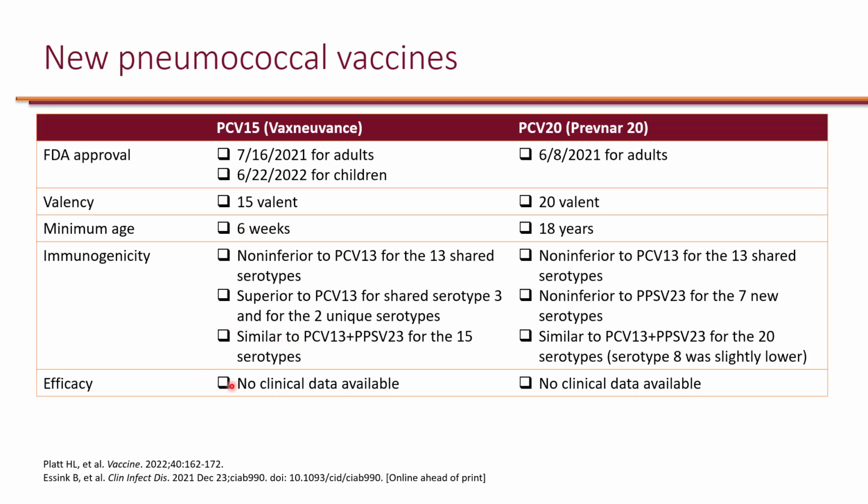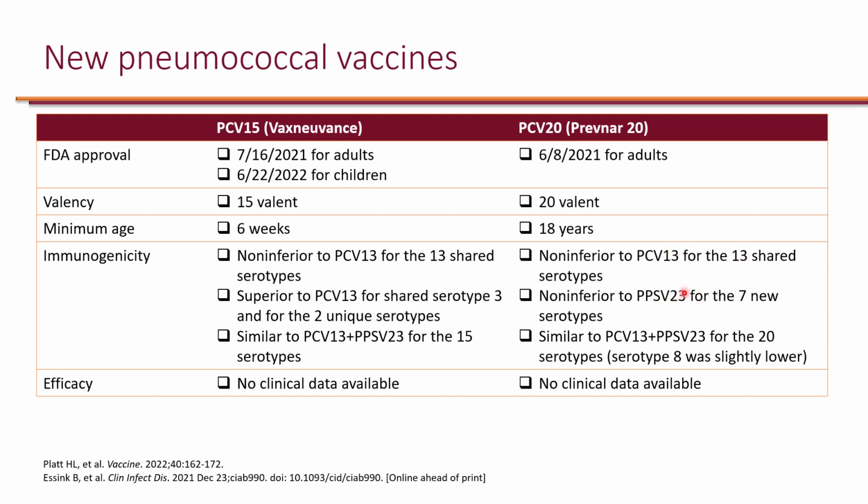Now these are new, so we don't have clinical data. Is it more effective at preventing non-invasive and invasive pneumococcal disease? We just don't know yet. The same can be said about PCV20. It has all the 13 serotypes from PCV13, and it has 7 new serotypes in it, and it has been shown to be non-inferior to PCV13 with the 13 that are shared.